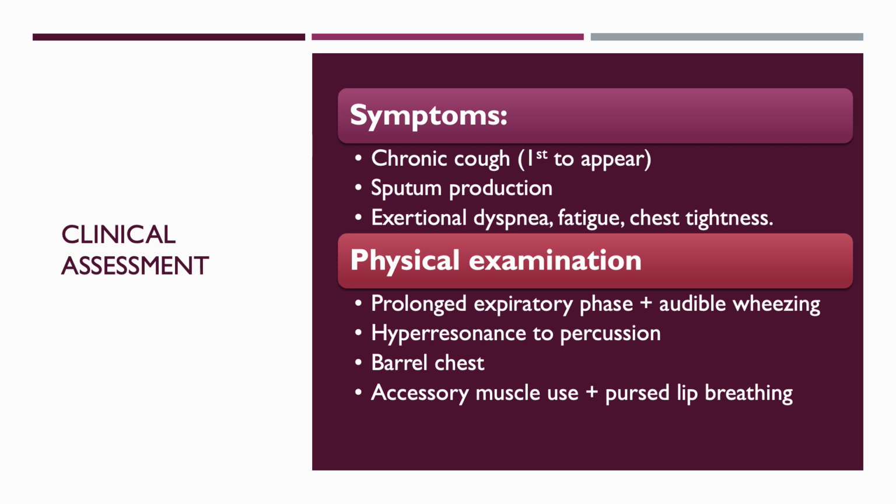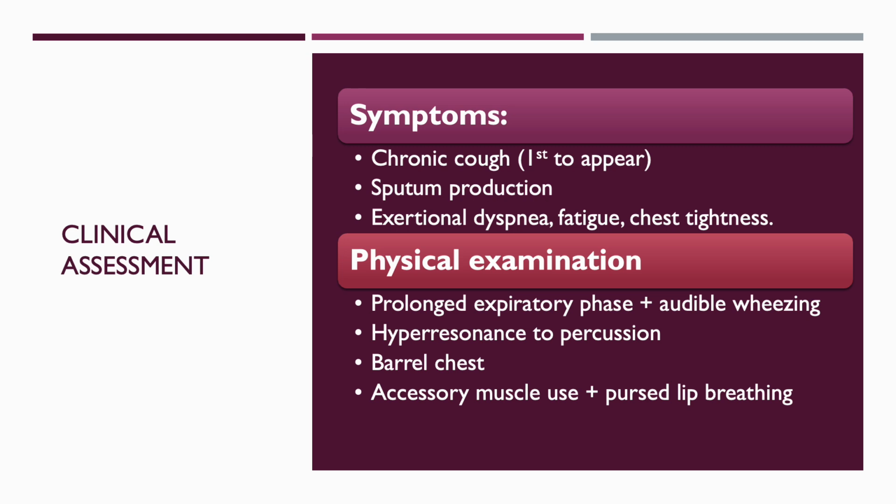Next, we will discuss some of the symptoms and physical exam findings. One of the hallmark symptoms of COPD is a chronic cough, which is usually the earliest symptom. Also, we see sputum production, worsening shortness of breath on exertion, chest tightness, and fatigue. Some physical exam findings indicate the presence of airflow obstruction.